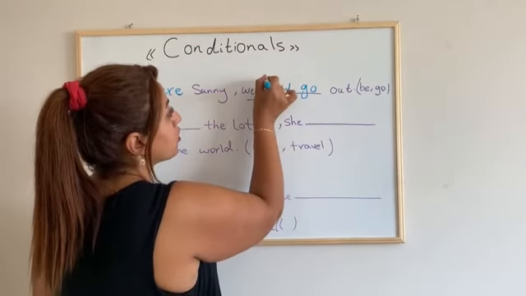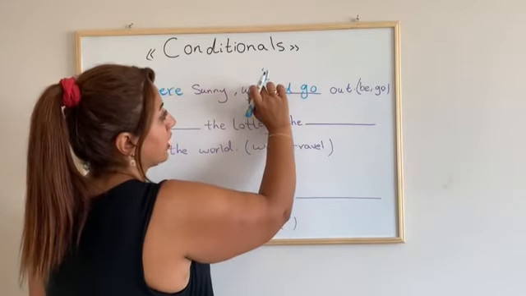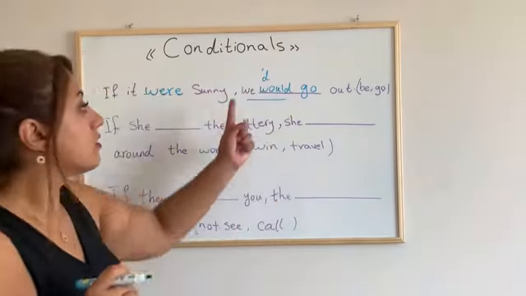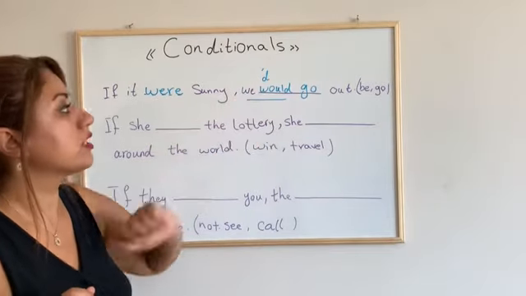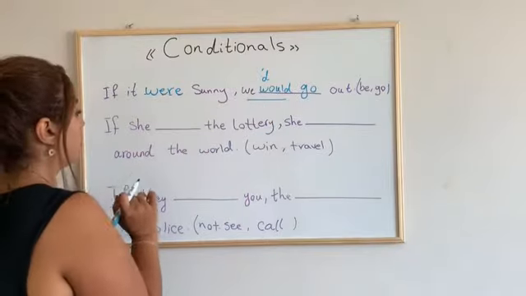Also pay attention to this would. We can use the short form of would. It means an apostrophe and then d. Instead of we would, we can write we'd go. That's the short form of would.